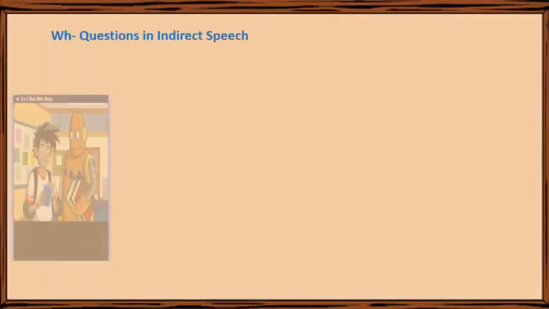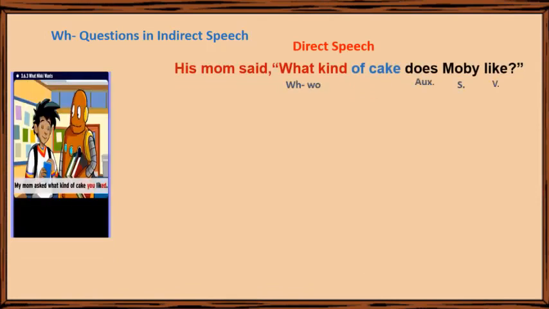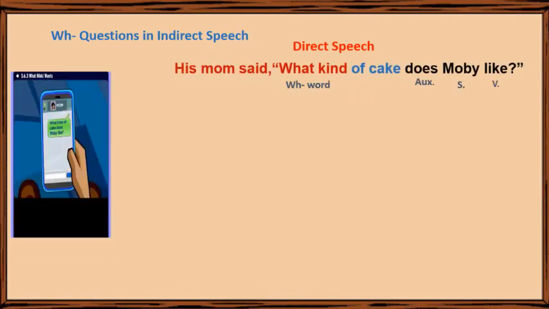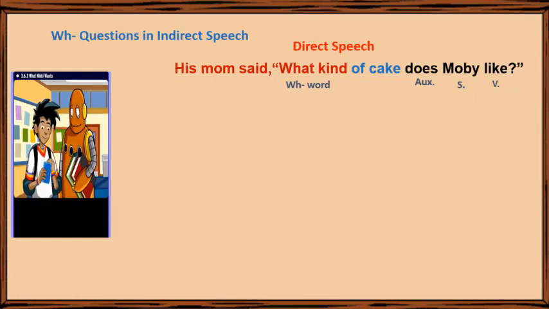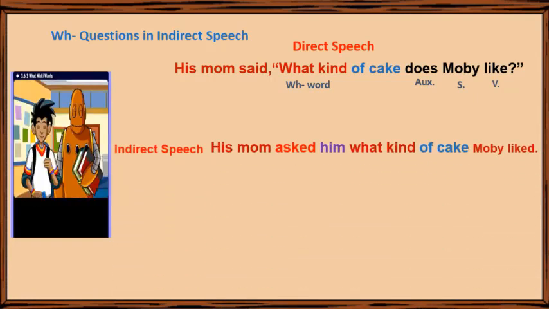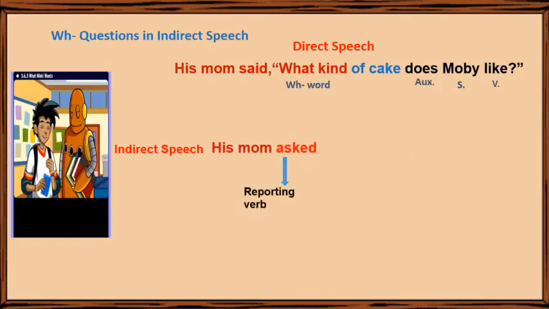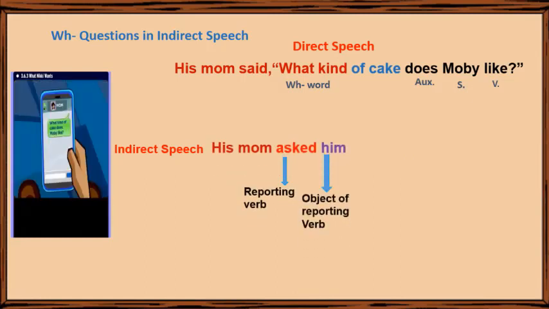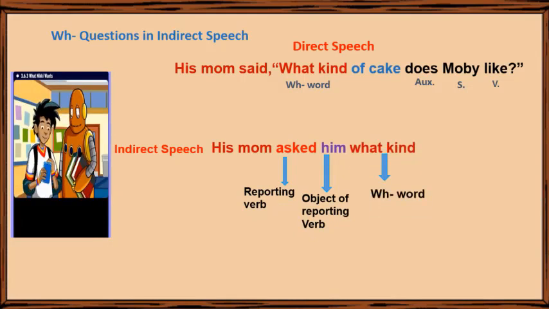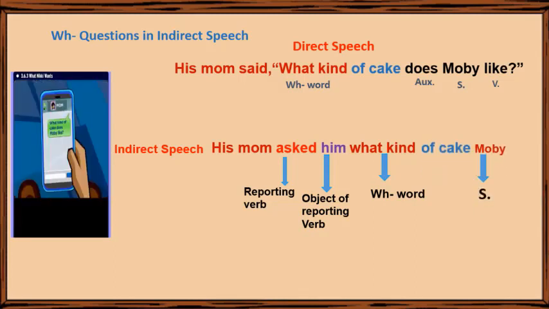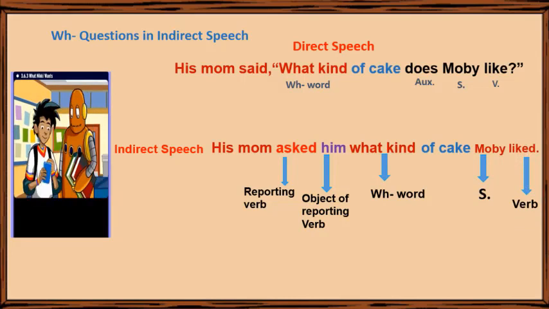Now, how to report WH questions in indirect speech. We have the following example. His mom said, "What kind of cake does Moby like?" His mom asked him what kind of cake Moby liked. In the indirect speech form, we added asked, reporting verb, him, object of reporting verb, what kind, WH question word, and this is the same one used in the direct speech, Moby, subject, liked, verb.